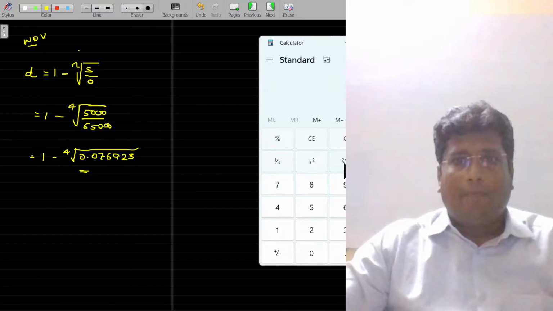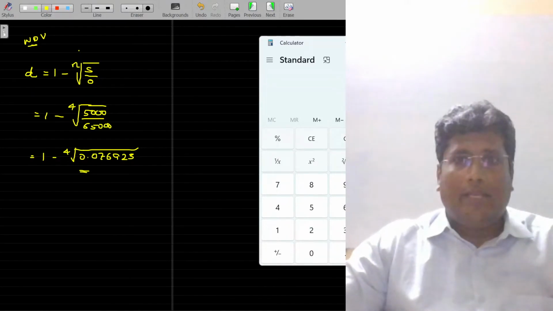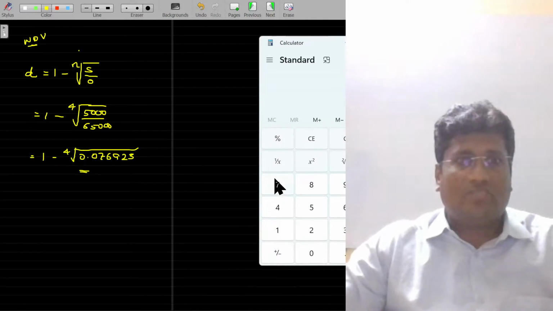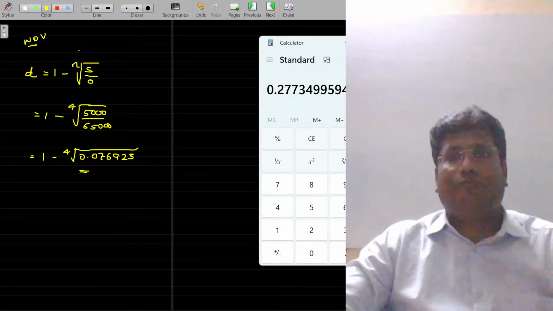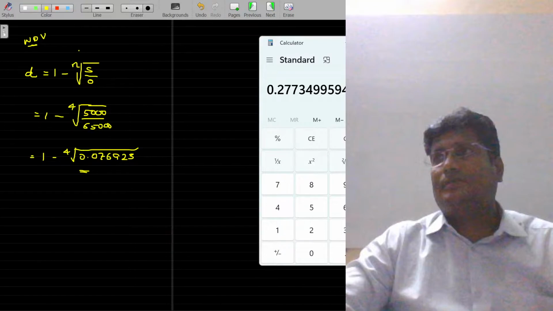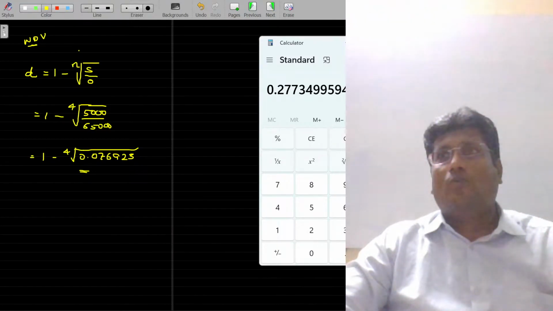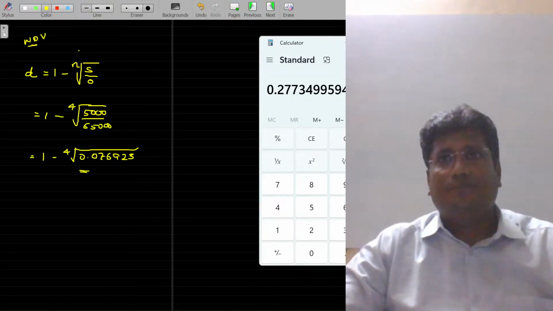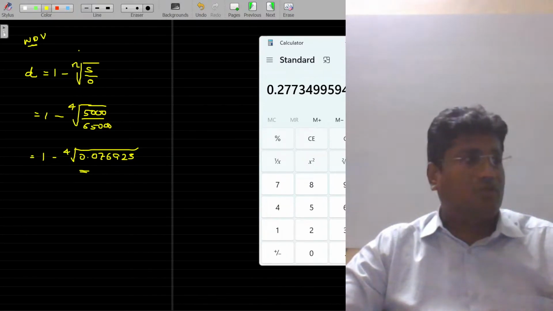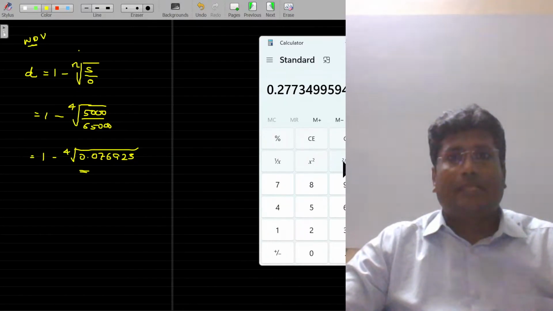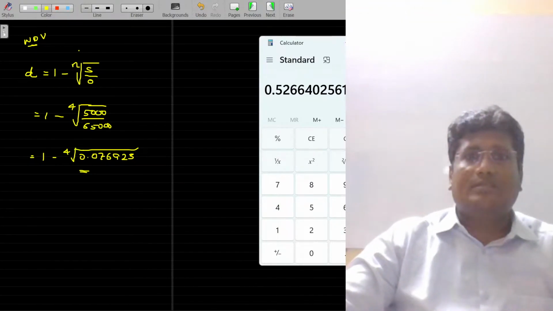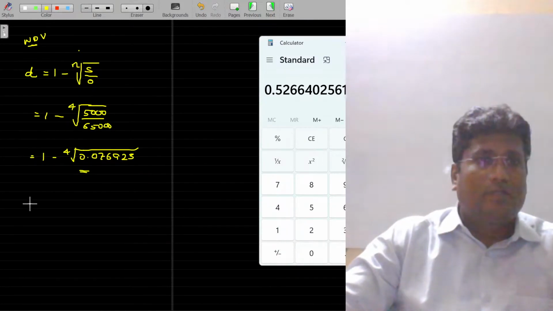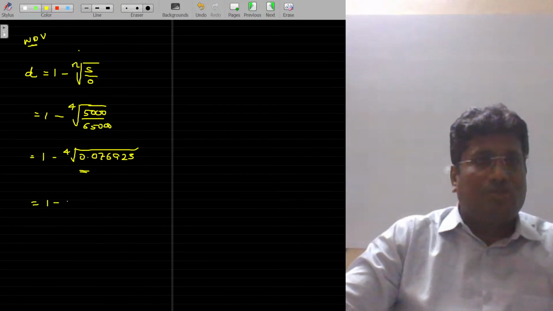Okay. Root of 0.076923. 0.277349959. Verify that. But it's not root, it's the fourth root. Fourth root means you have to take one more root. Root of root is the fourth root. I'll take it once again, second root. The answer being 0.52664. Okay. 1 minus